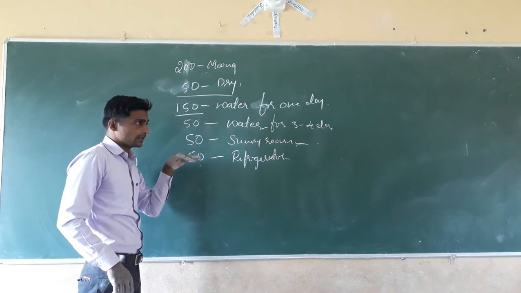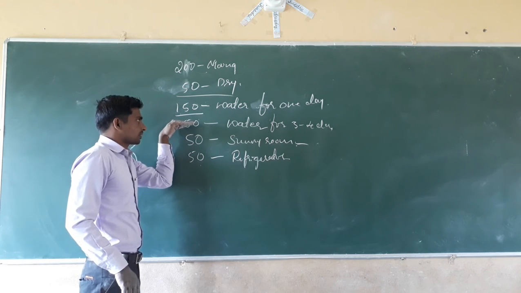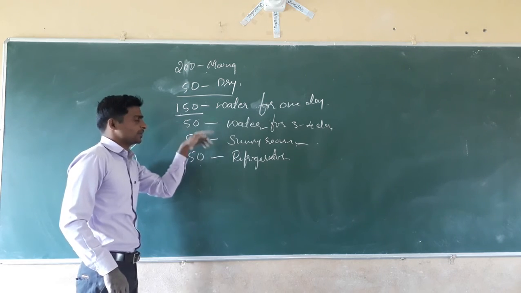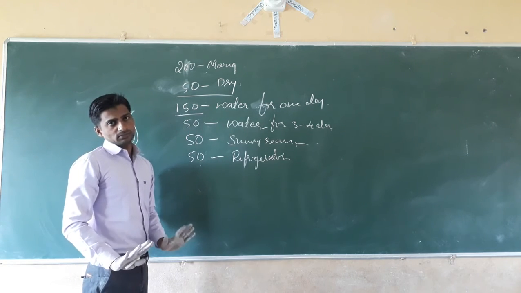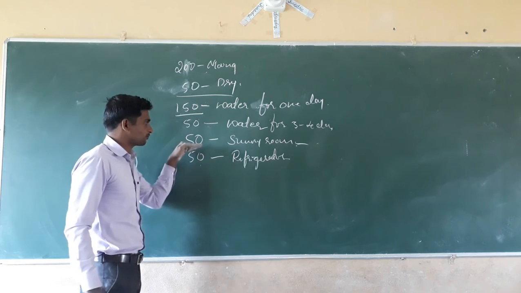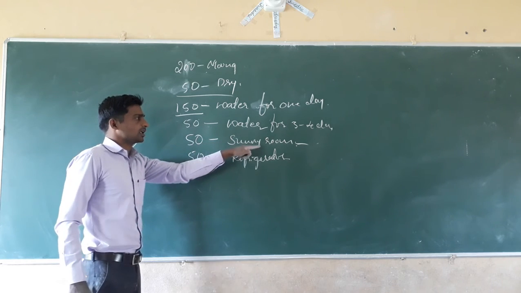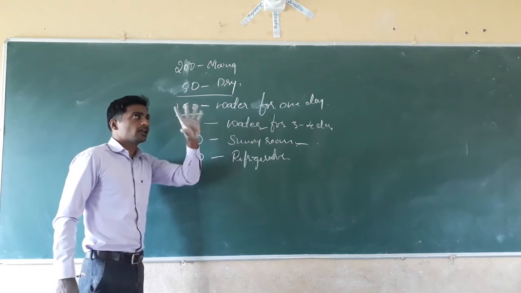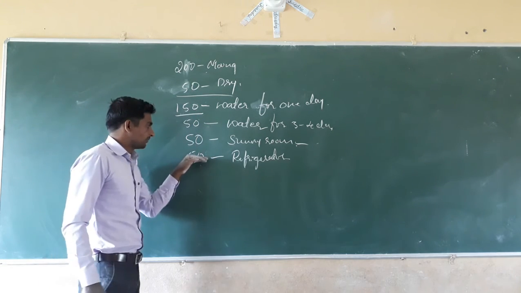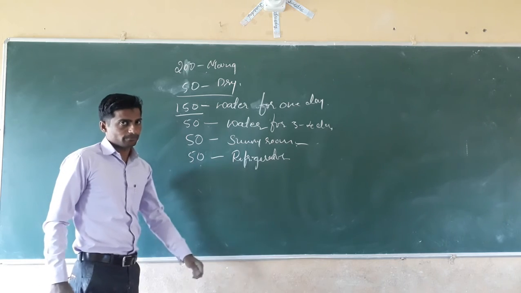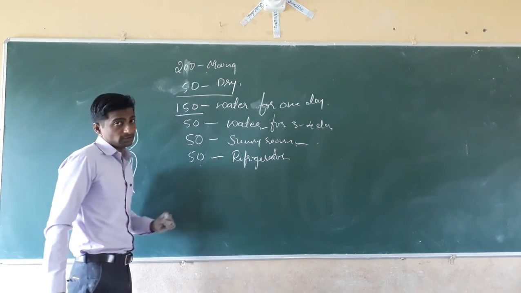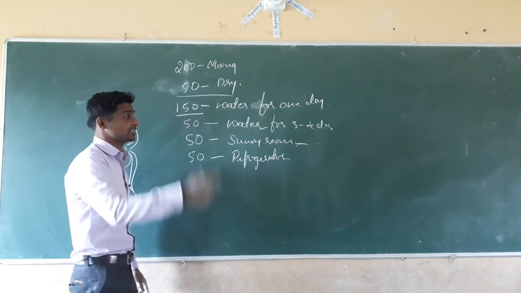From these 150 you have taken 100, and 50 you left there only in the water for 3 to 4 days. The 100 remain. Out of these you keep 50 in the sunny room and 50 in the refrigerator, and you will see in which case the germination will appear.